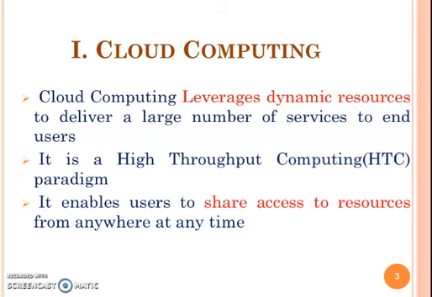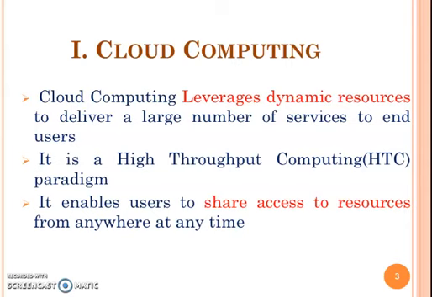First, we see about what is cloud computing. This is the basic definition of cloud computing. Cloud computing leverages the dynamic resources to deliver a large number of services to the end user. Using the cloud computing, the user takes the resources dynamically from the cloud to complete their task.